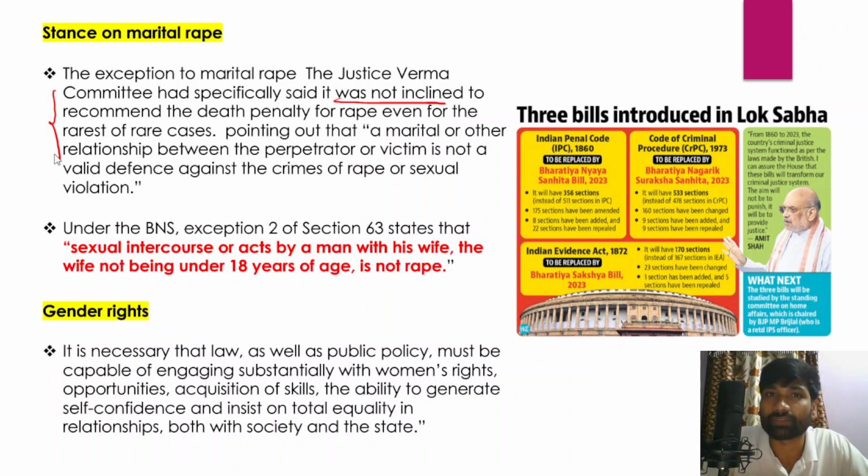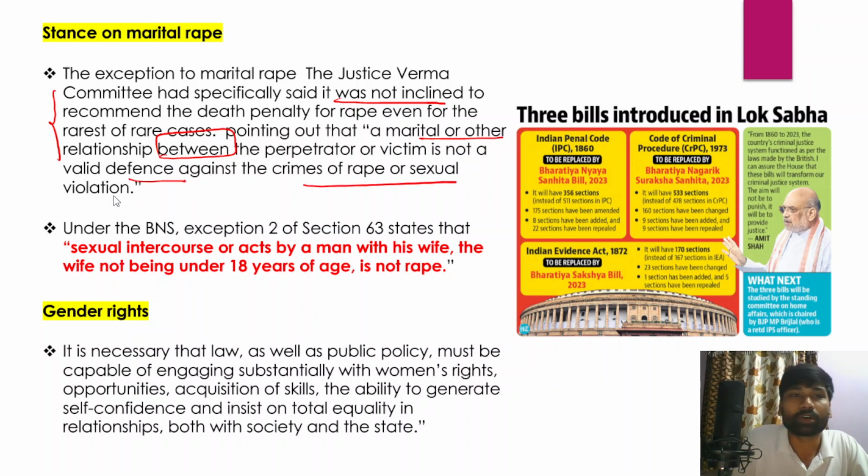It did not favor the death penalty or execution of a convicted individual even if he committed the rarest of the rare offenses, pointing out that a marital or other relationship between the perpetrator and victim is not a valid defense against the crimes of rape or sexual violation. So that was the view of the Justice Verma Committee.